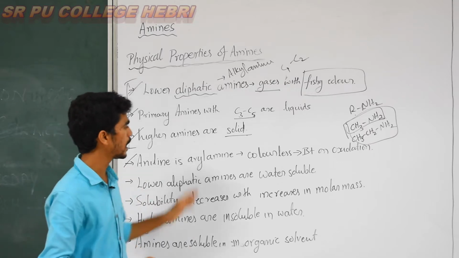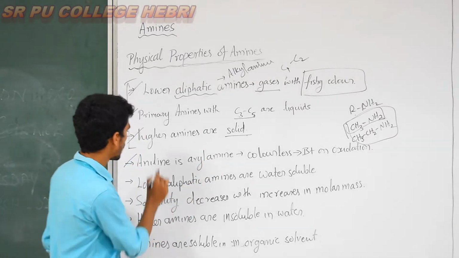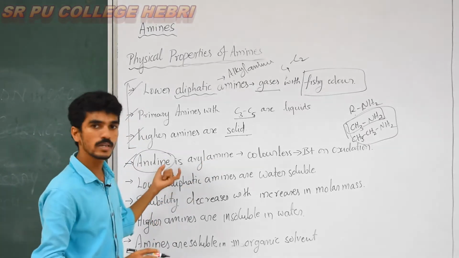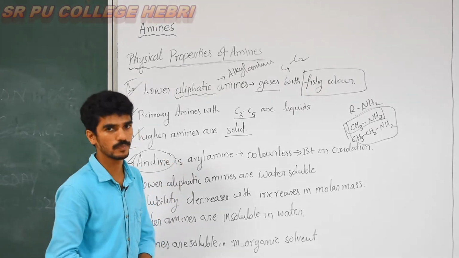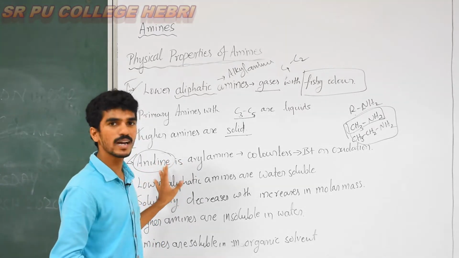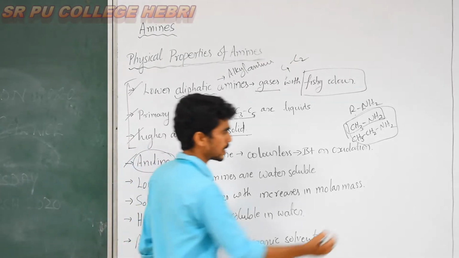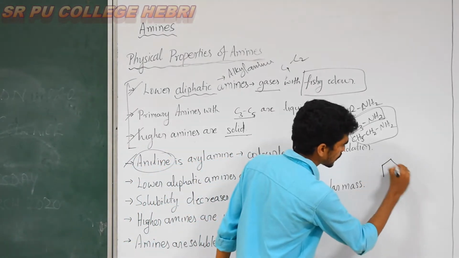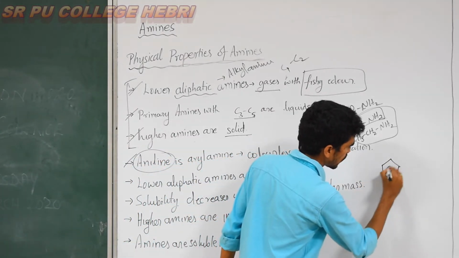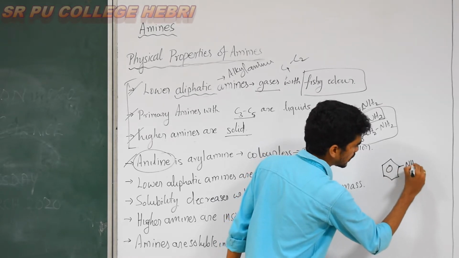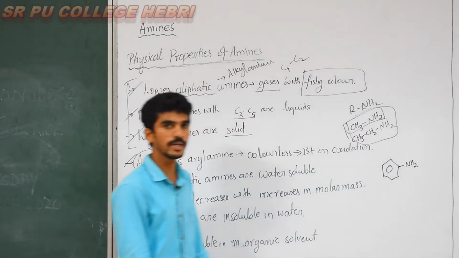Aniline is an aryl amine. Particularly aniline is taken because its use is very high, and it is a starting aryl amine. Aniline is nothing but benzene with NH2, NH2 on it. That is aniline.